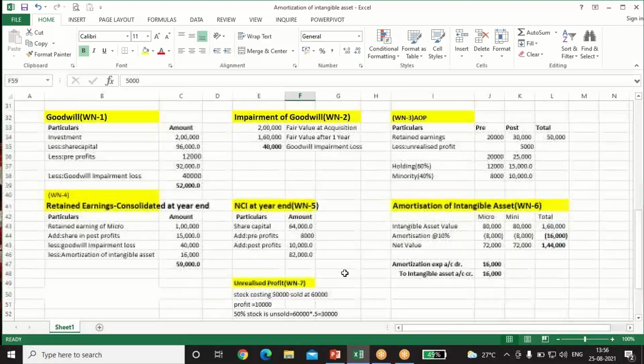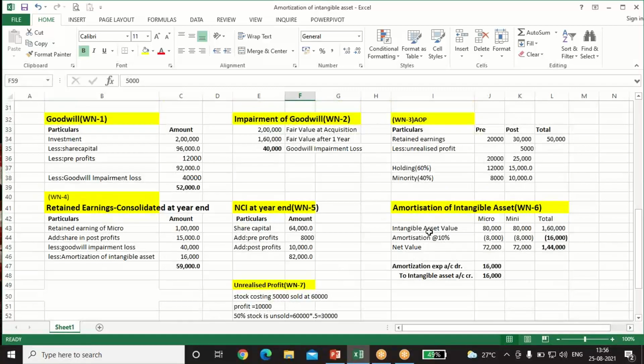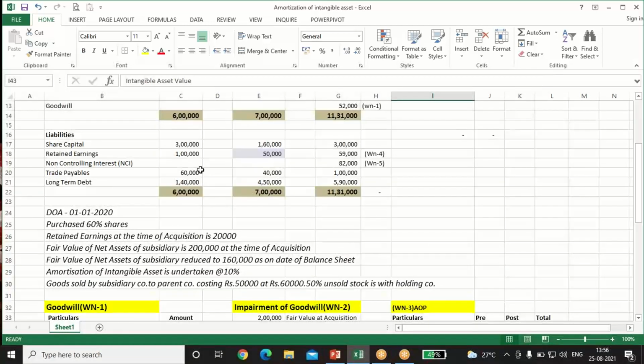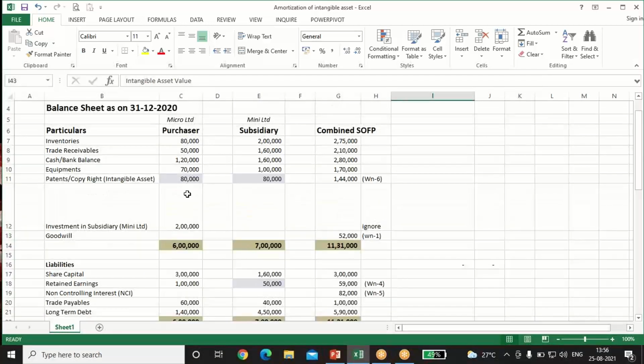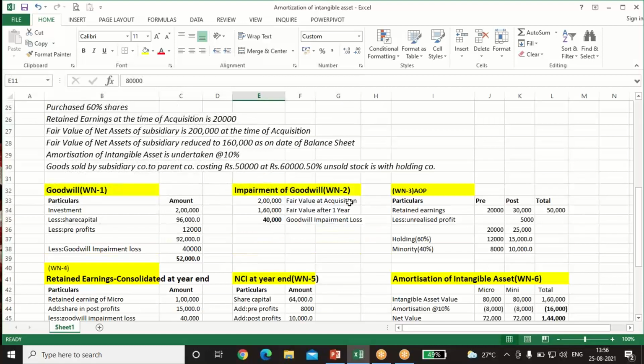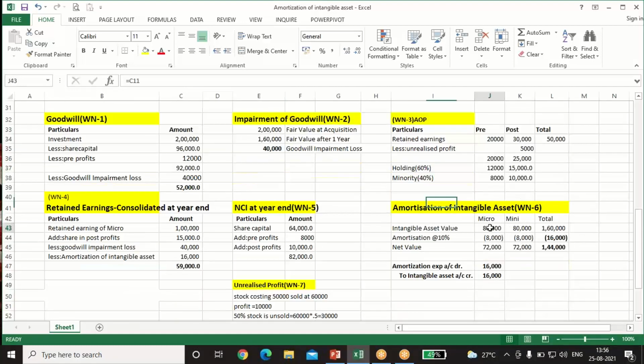Now we'll see the amortization of intangible adjustment. Intangible asset value of both the companies is given as 80,000 and 80,000. 10% is the amortization of intangible assets. So 80,000 into 10% is 8,000. 80,000 into 10% is 8,000. So we have been given net value is 70,000.